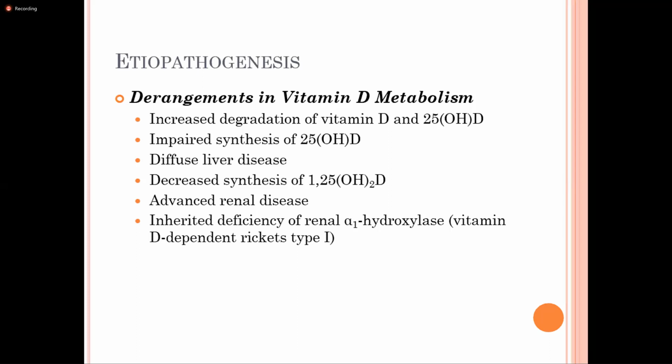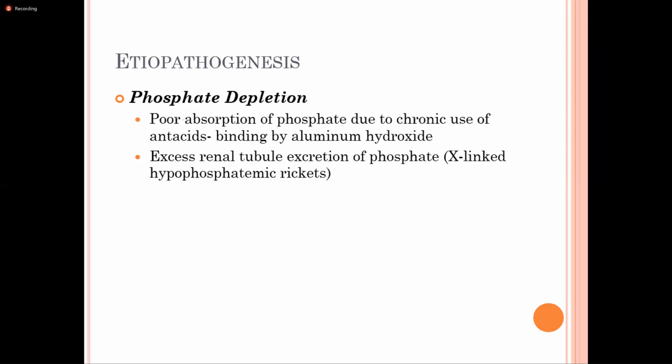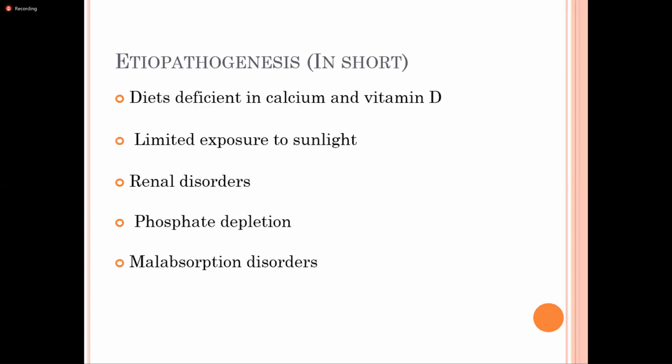This all leads to impaired vitamin D metabolism, and also phosphate depletion. Okay, when there is excess in hypophosphatemic rickets or poor absorption of phosphate when we use excess antacids. Okay, these all lead to phosphate depletion. That also contributes to decrease in vitamin D synthesis.